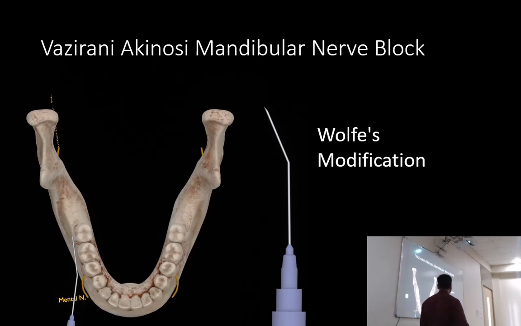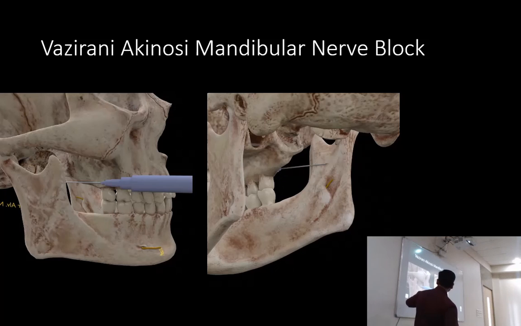Okay. Now, there's a modification given by Wolf. What he advised was bending the needle 45 degrees. Okay. But if remember one thing, पहले दिखा देता हूँ. So what he did was, अभी तक क्या किया था हमने, when we inserted, ideally we are going straight and the ramus is angulated. The needle is like this. There will be some distance between the bone and the needle, right?